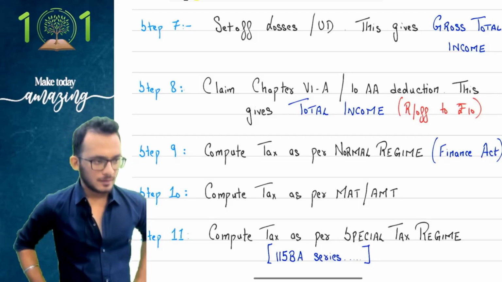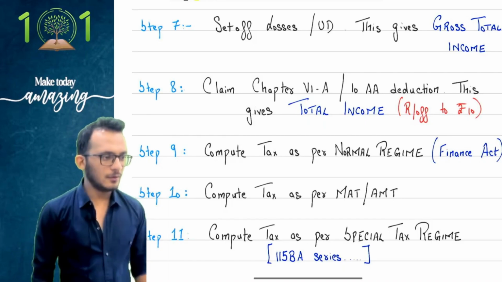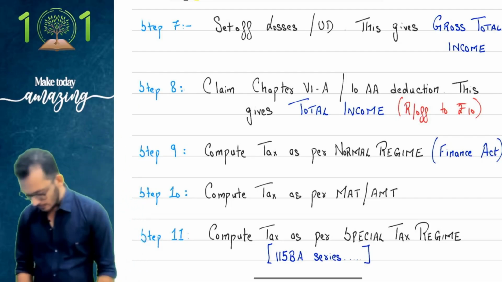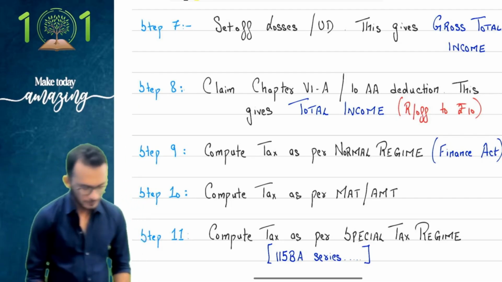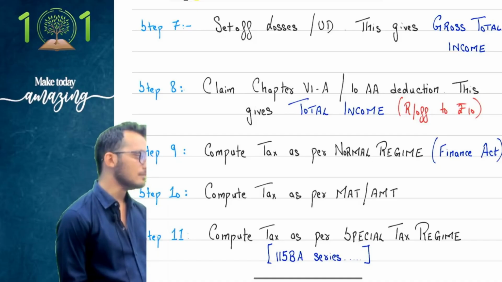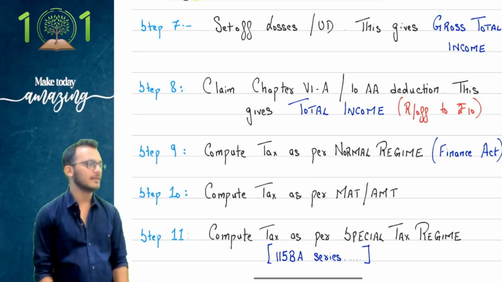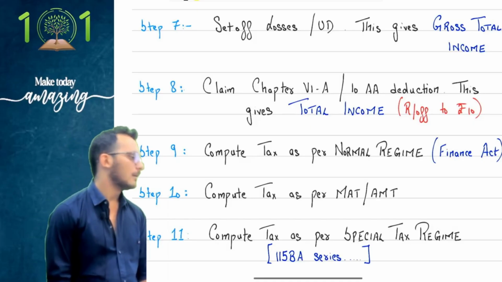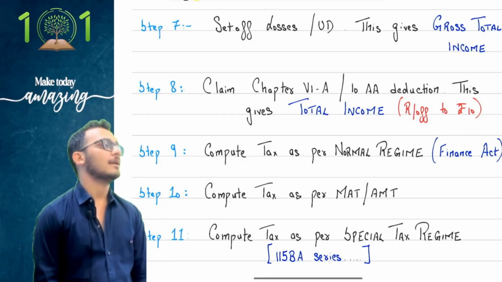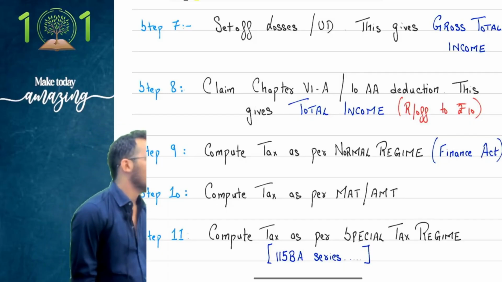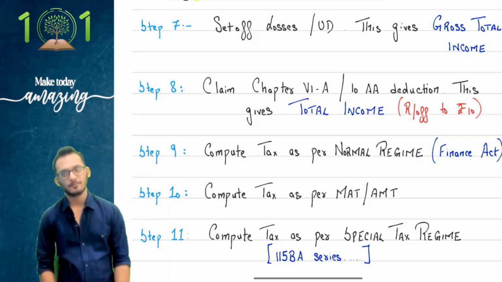Within brackets, round off to rupees 10. Now, what is round off and all, people? Next topics we'll discuss later on. Don't worry. Round off to rupees 10. Done. Step number 9: Compute tax.